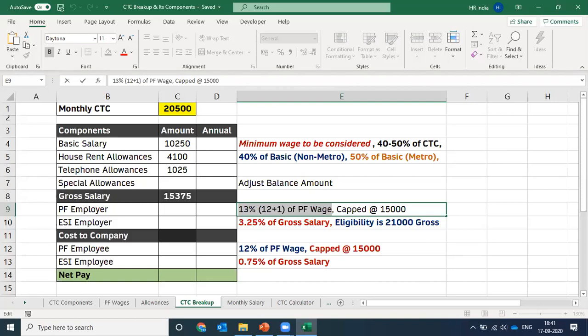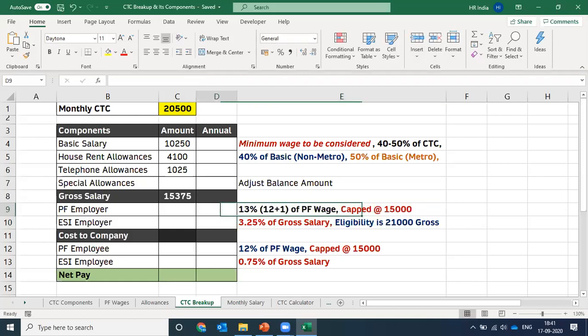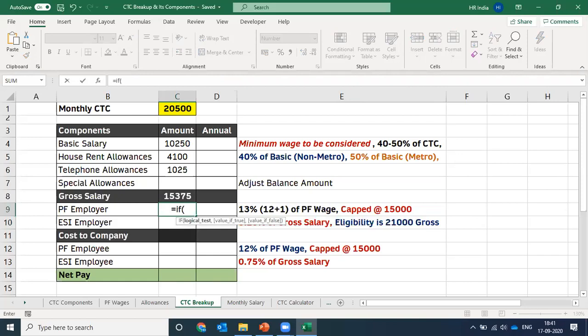So nowadays we are calculating in two ways, either gross minus HRA or full gross salary. And one option is there that you can limit your cost at maximum 15,000 rupees, right? So we would be using all these cases to calculate the PF contribution of employer side, right? For that, I would be using the IF function of the Excel. IF function is a logical test with two outcomes.